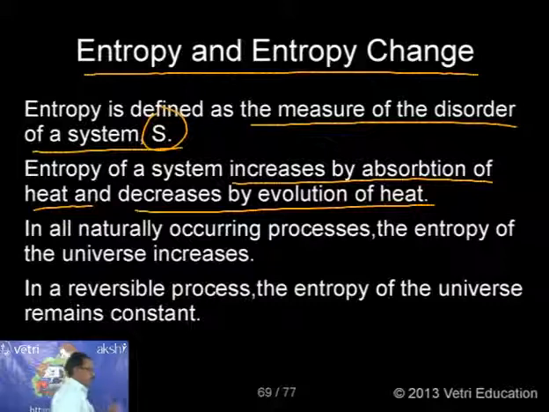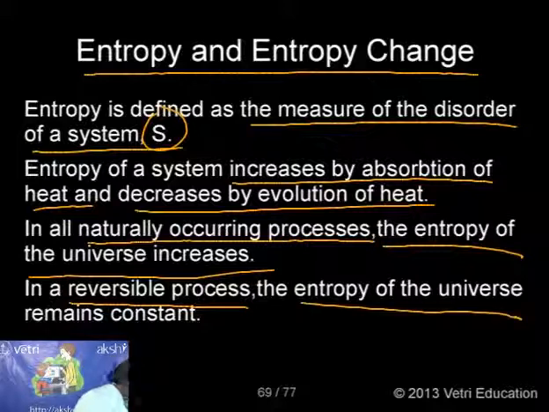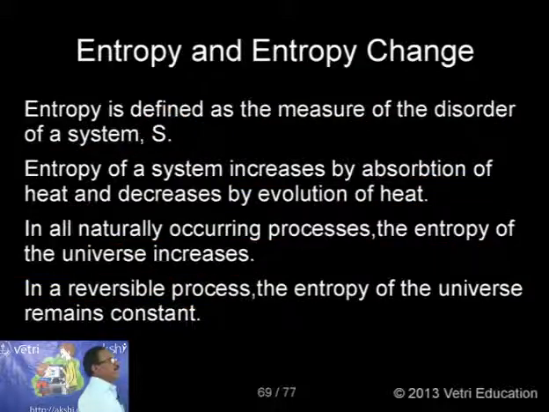Okay. Now, another interesting point. In all naturally occurring processes, all spontaneous processes, the entropy of the universe increases. Can you follow? This is the idea you must have. The entropy of the universe increases in all naturally occurring processes, all spontaneous processes. But in a reversible process, the entropy of the universe remains constant. It will not change. So in a reversible process, the entropy of the universe remains constant. Okay, that is the idea here.